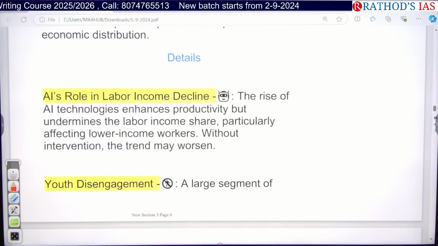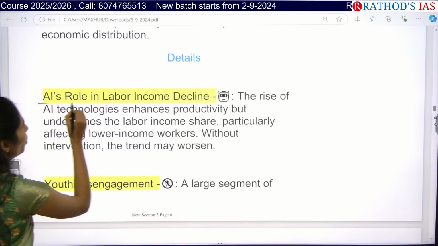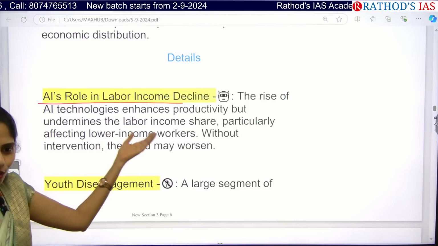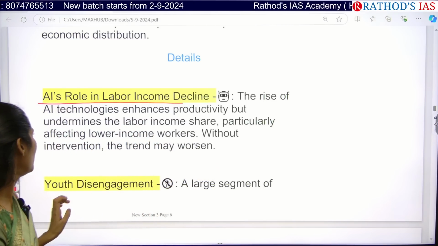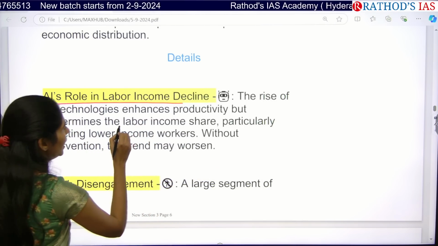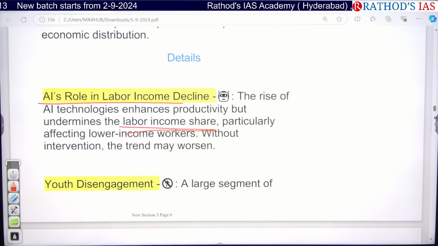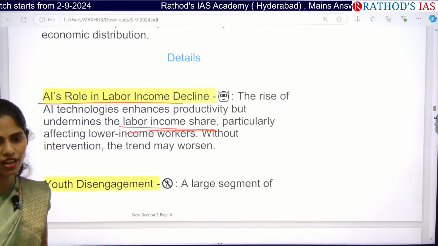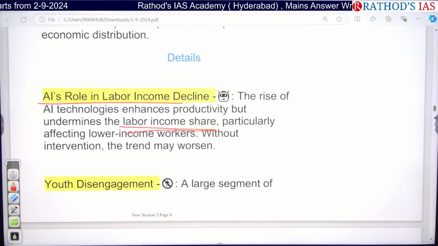So this is about this report. Now let us see the key points. AI's role in labor income decline. There is a rise of AI technologies. Whenever we use AI technologies, productivity can obviously increase, but it also undermines the labor income share, especially of low income workers. They will be losing their livelihoods, and their situation will worsen.